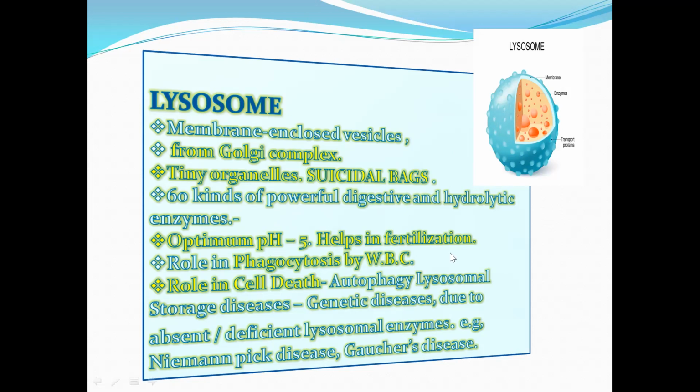It also helps in fertilization and in phagocytosis by WBCs. Different types of diseases can arise from lysosomes, such as Gaucher disease, Niemann-Pick disease, and others.